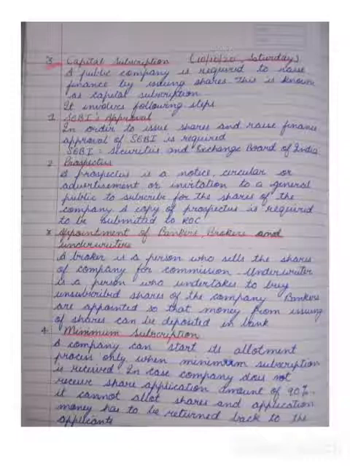Now, a public company is required to raise finance by issuing shares. Now, how does a public company raise finance? It raises finance by issuing the shares. That is why that particular process is known as capital subscription. Now, it involves the following steps.